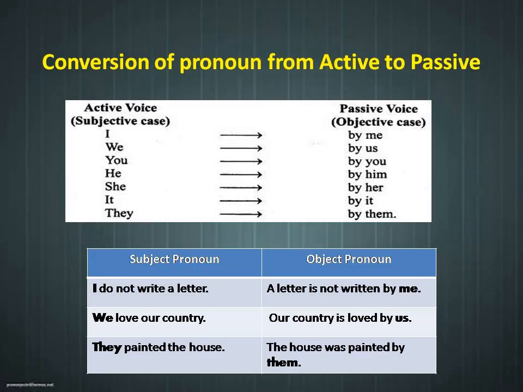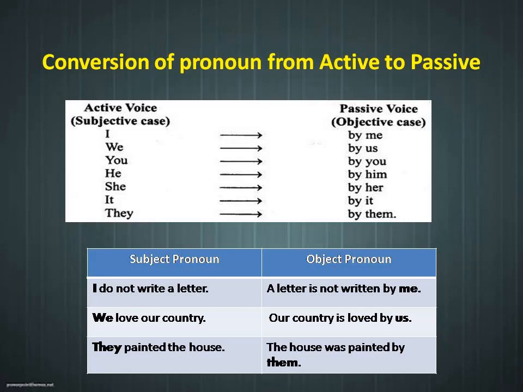So that I has been changed into me in the passive voice. Likewise, if you just check out the second example, we love our country. What is the subject over here? We is the subject. That is a pronoun. So while converting from active to passive voice, our country is loved by us. That we is changed into us.